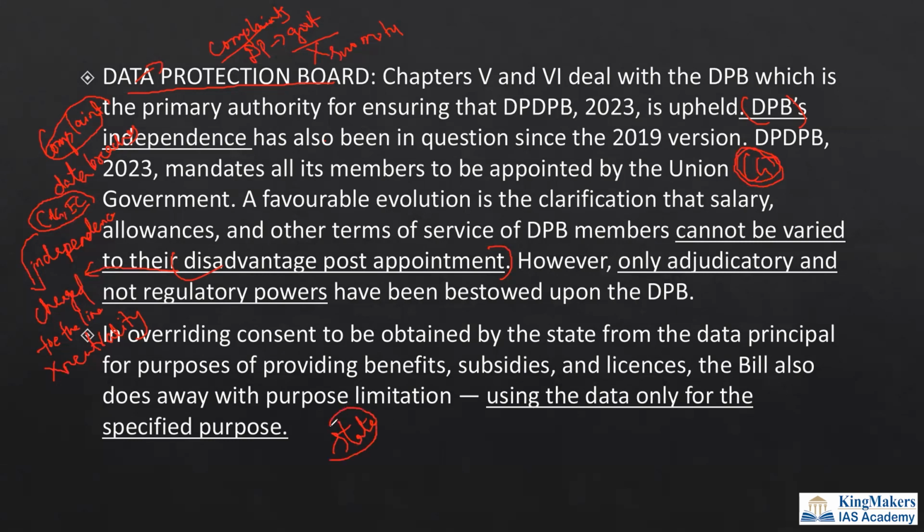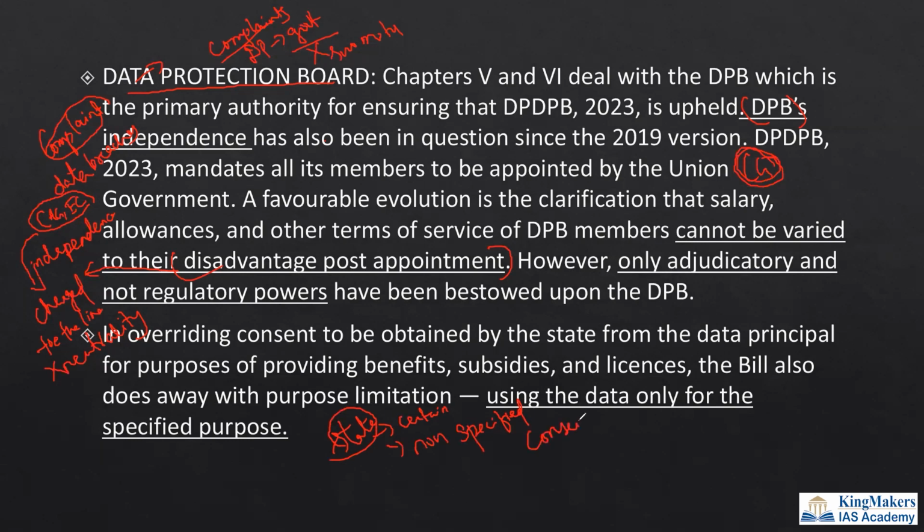The state is having more power to use your data for certain legitimate uses, or it can even use it for non-specific purposes, like what they have not mentioned. Say they would have mentioned that your data will be used for Aadhaar, but your data is being used for another scheme. This is done without your consent.